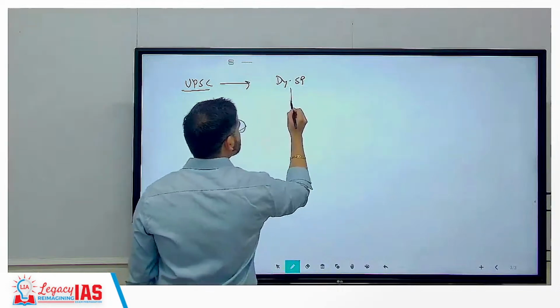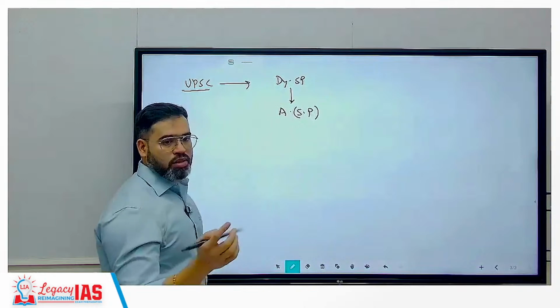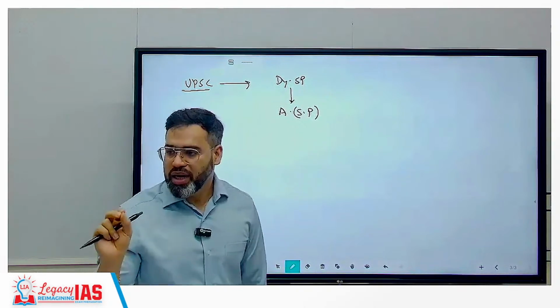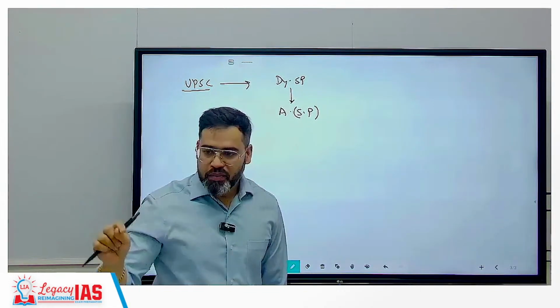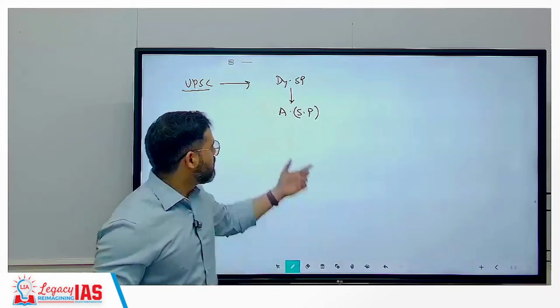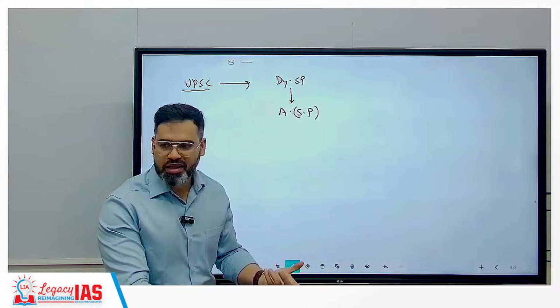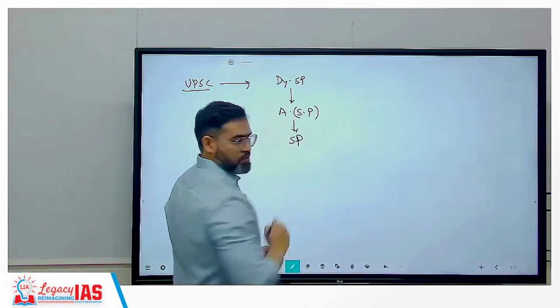यहाँ पे क्या होगा? Within 3 years, 4 years of service, you will become additional SP. But if you are coming from the KS state level exam, then you need to give at least 15 to 18 years of service, and then you can become additional SP. But if you're coming through UPSC, then within 3 to 4 years, you are additional SP. अच्छा बात है कि नहीं? जल्दी एज में बन गए. And then SP. ठीक है?